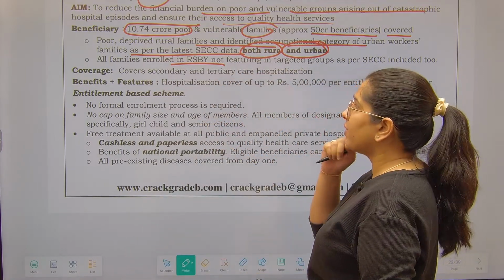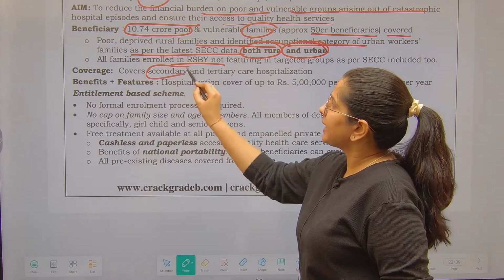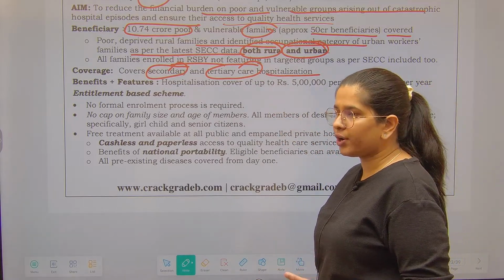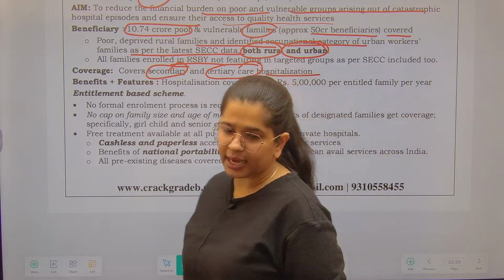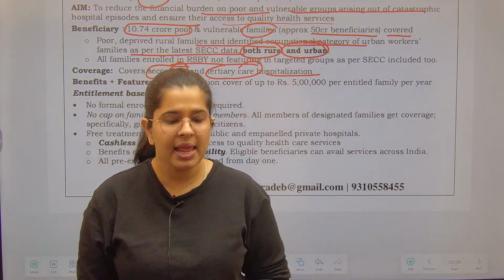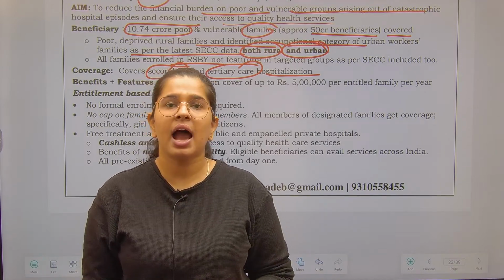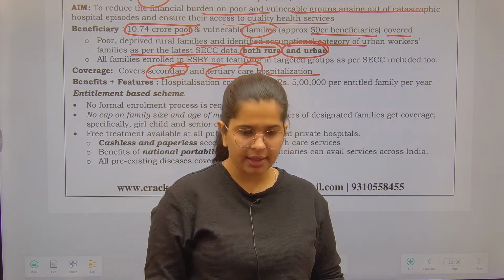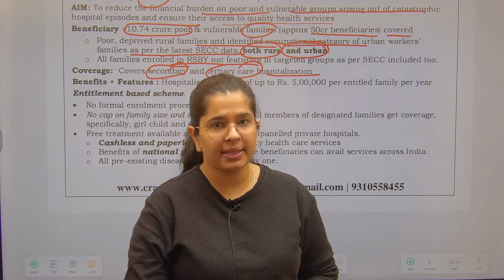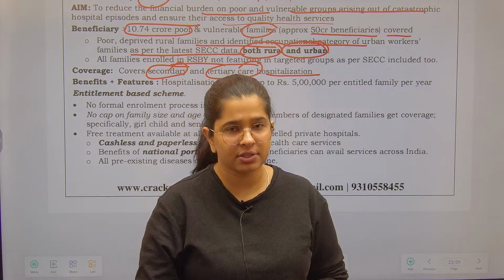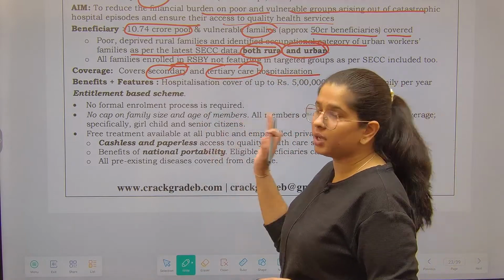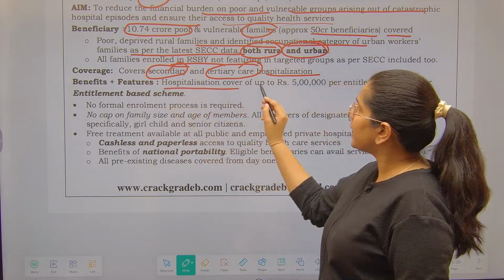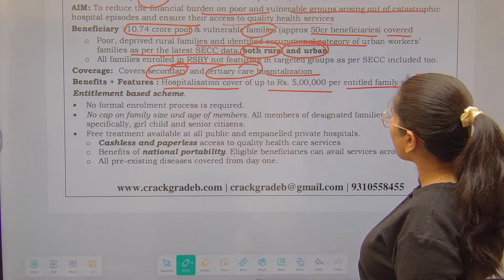Now coverage. Coverage is secondary as well as the tertiary care hospitalization is covered under it. Right, I have already told you secondary care means the expert related guidance as well as medications that are provided, and under your tertiary care there comes the high end surgery operations and other things. Yeah, so other things that are covered by the experts. So these are your secondary as well as tertiary cares, both are covered under this particular scheme or under PM Jan Arogya Yojana. Benefit features: hospitalization cover up to 5 lakhs per entitled family per year.